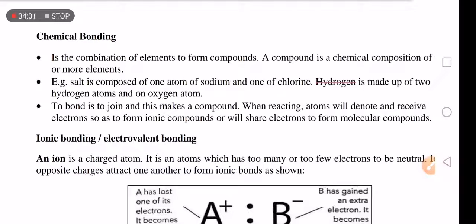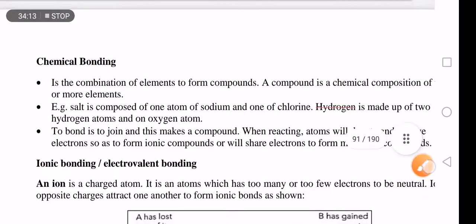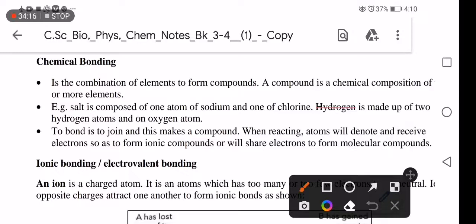In this topic, let me also explain what an element is, what a compound is, and what a mixture is, because there are different headings here. We have the heading chemical bonding, but we must explain elements and compounds, which are very important.